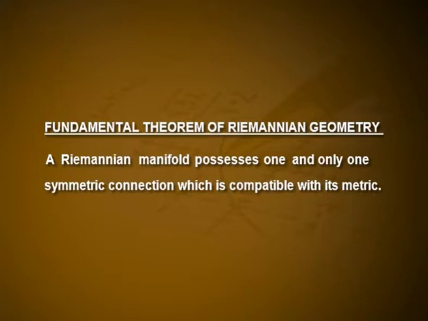Next is a theorem, the fundamental theorem of Riemannian geometry. The statement is like this: a Riemannian manifold possesses one and only one symmetric connection which is compatible with its metric.